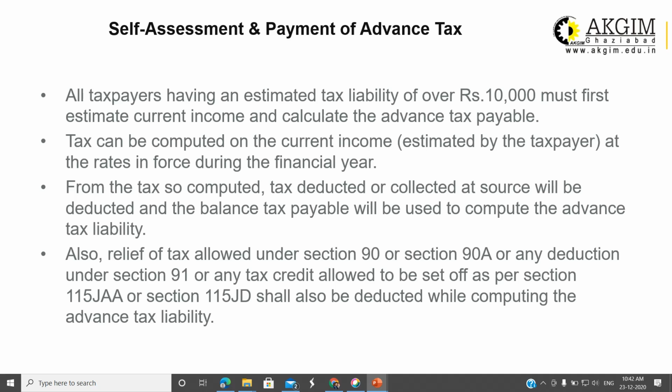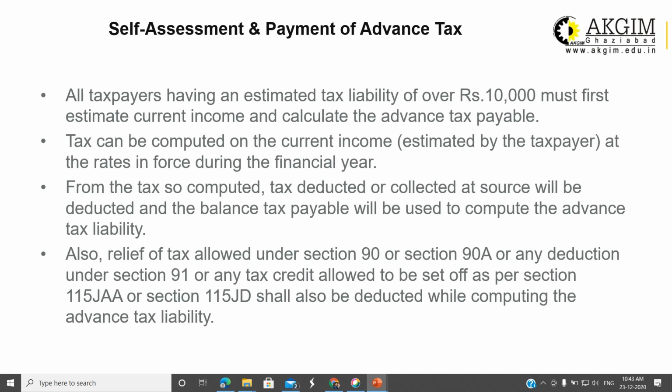From the tax so computed, tax deducted or collected at source, that means TDS or TCS, will be deducted and the balance tax will be used to compute the advance tax liability. Suppose your tax liability is 50,000 and you already have TDS, tax deducted at source, of, suppose, 15,000. So the balance will be taken as the tax liability for advance tax.